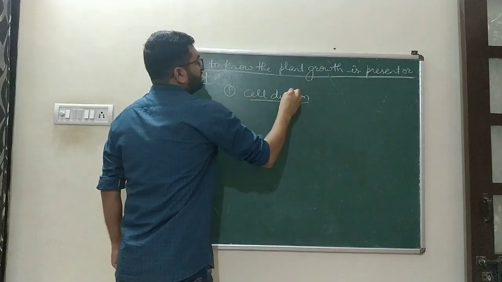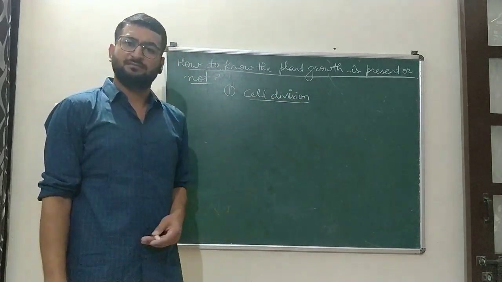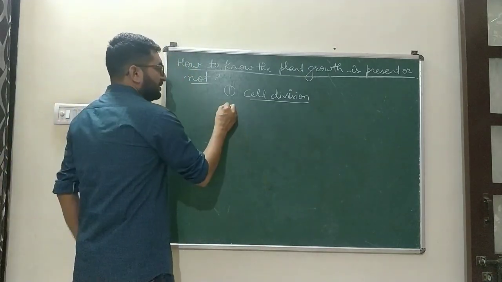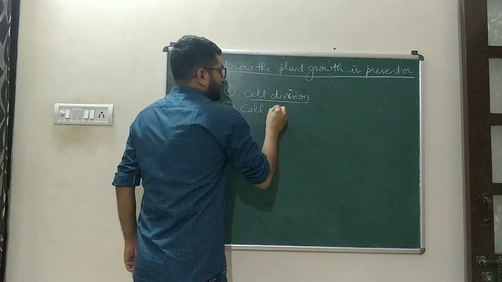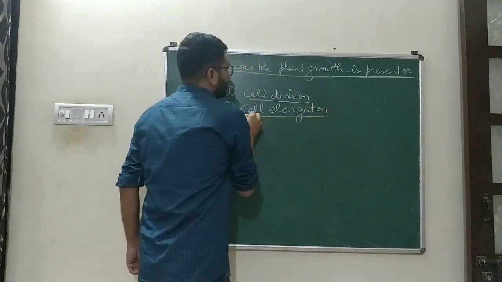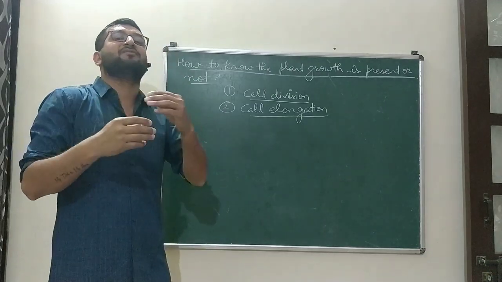Obviously cell division means the number of cells keeps on increasing. If the number of cells keeps on increasing, that means plant growth is there. Next, cell elongation. Elongation means increase in the volume of the cell.